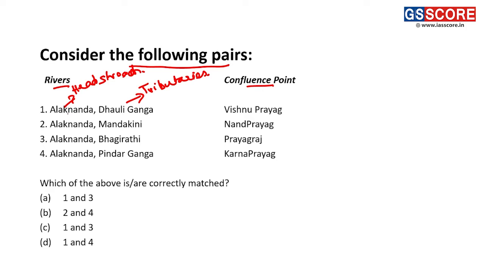Thus we can see the options as Alaknanda and Dhauliganga, Vishnuprayag. Is this the correct option or not? This is the correct answer here. Now, Alaknanda and Mandakini river. Basically, Alaknanda and Dhauliganga confluence into each other at Vishnuprayag. Vishnuprayag is the first point of confluence.